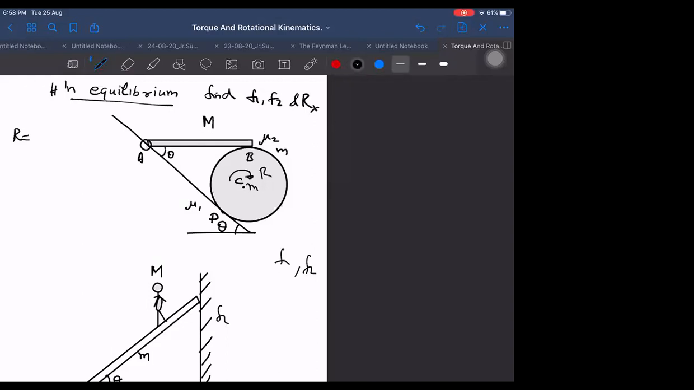I know it will tend to rotate in this way. Then this B point will tend to move forward. To balance this, on the cylinder the force should be backwards. Then on this upper plank the force should be forward. And on the plank when the force is forward, then here the force should be backward. Then Rx should be backward. By logic we are able to obtain that it is backwards.